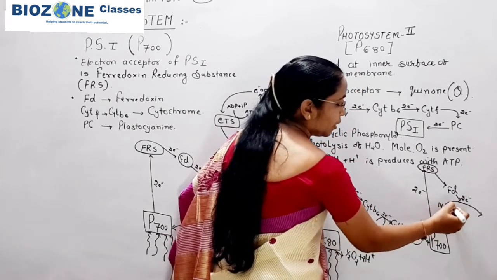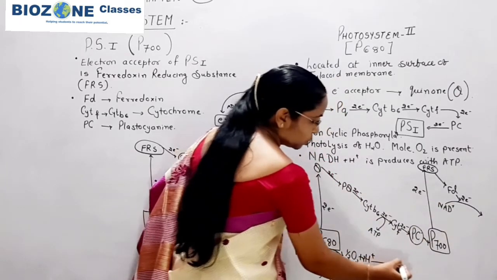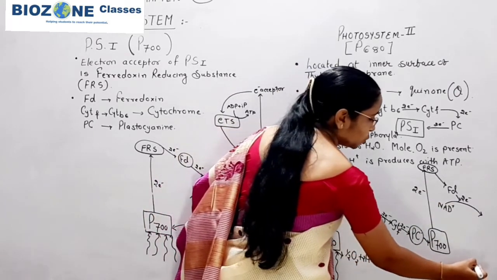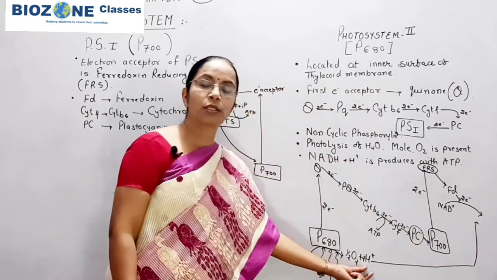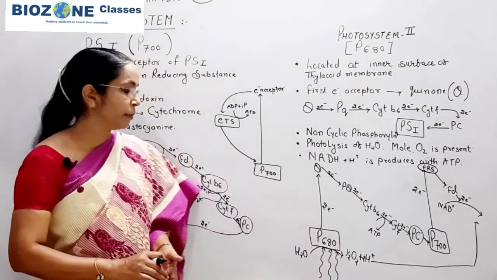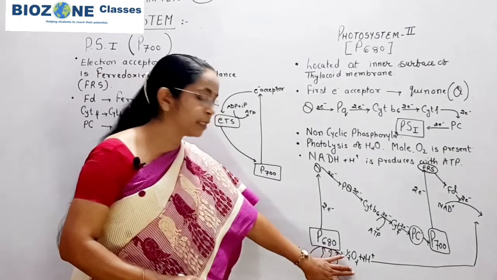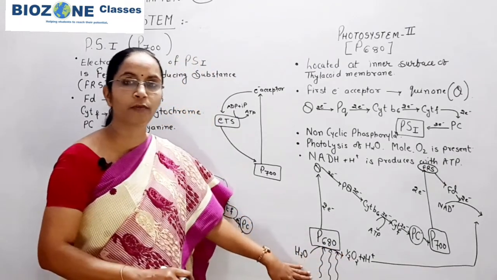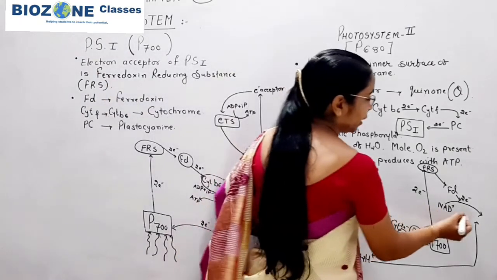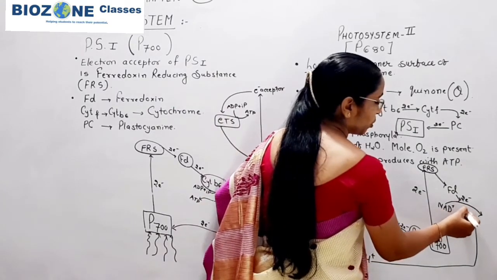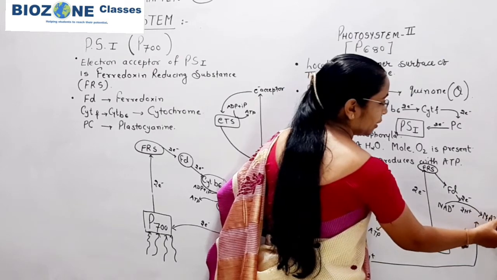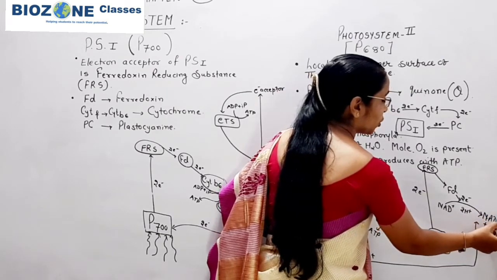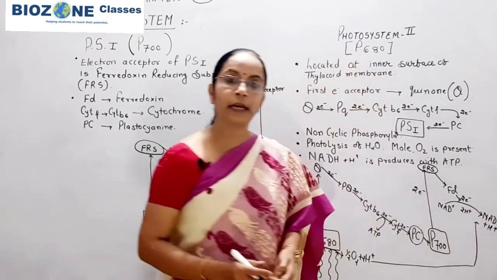So NAD, you remember, is reduced by using these two protons, and from where are these two protons released? You remember, the two protons are released from the photolysis of water, and the NAD with these two protons and two electrons becomes NADH and H plus, or you can simply remember NADH2.